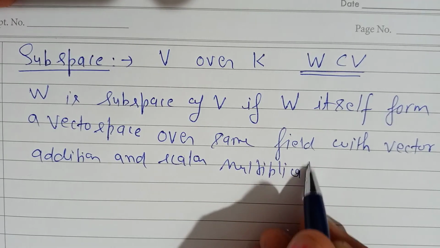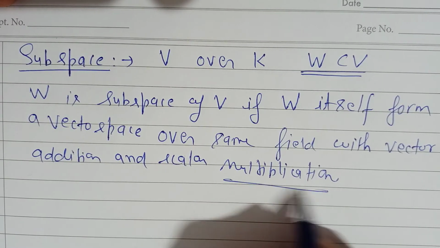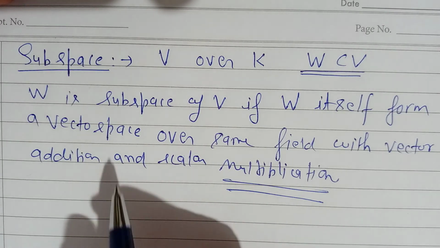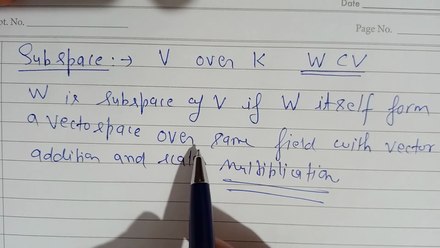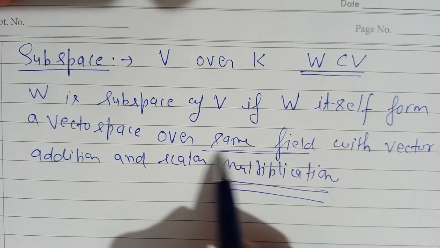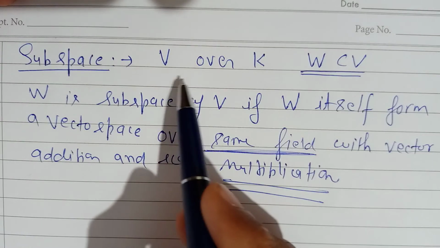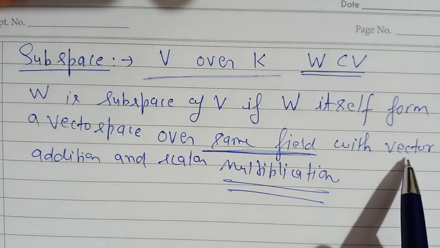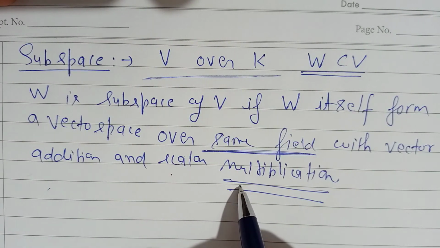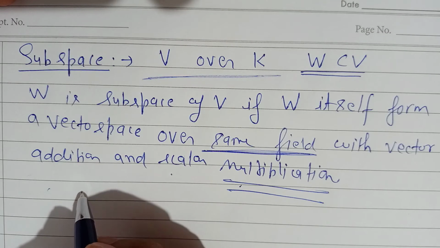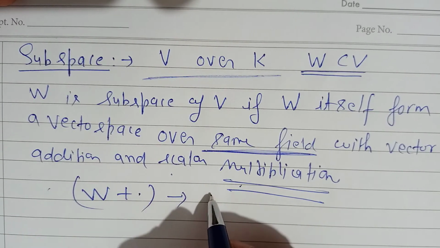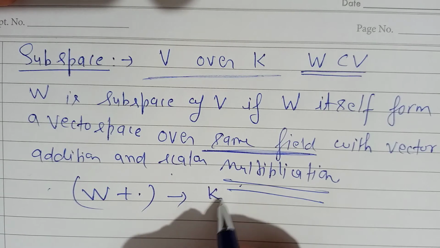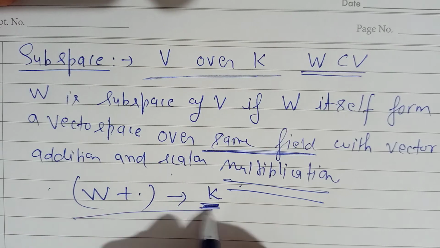Fine. Same means it is coming from the vector space. So W is a subspace of V if W itself forms a vector space over the same field. Same field means the field from the vector space, with vector addition and scalar multiplication. Okay, it means W itself, W plus dot, forms a vector space over the field K, and that K is coming from the vector space.